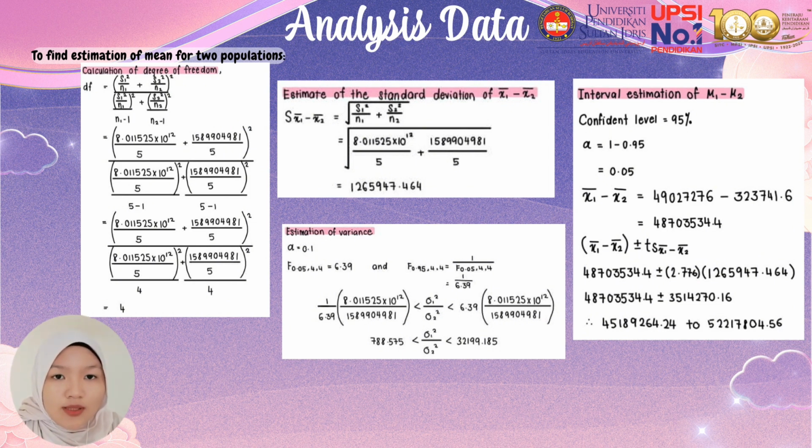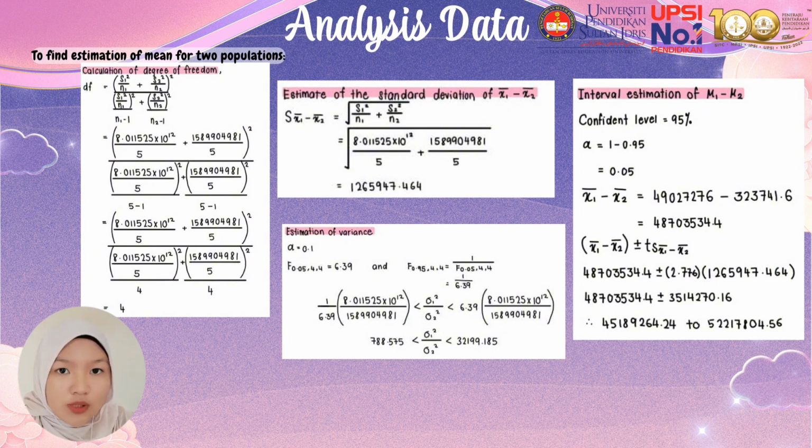The third is to calculate the interval estimation of mu1 minus mu2. First, we take 95% for the confidence level, and the alpha we get is 0.05. And then we include the data we got just now into the formula of interval estimation. And we get 45189,264.24 to 522,178,04.56.